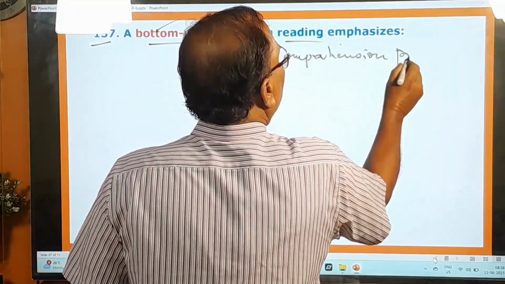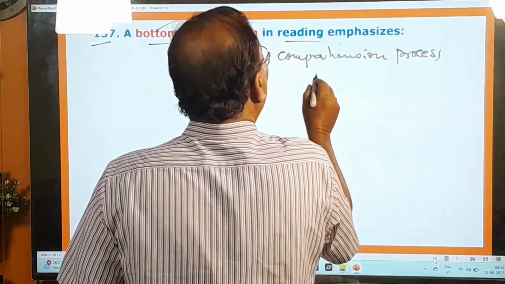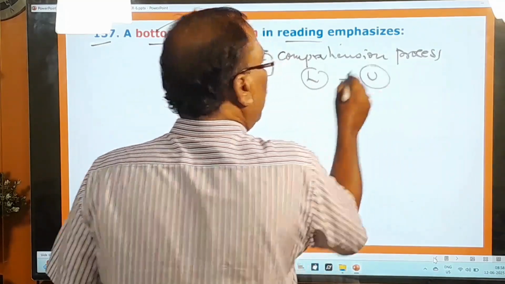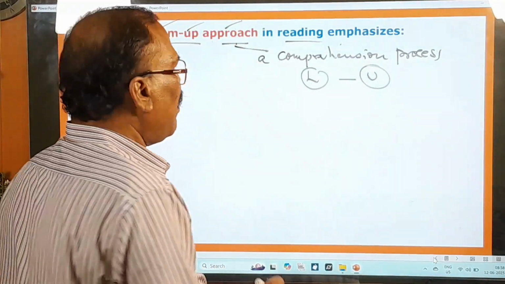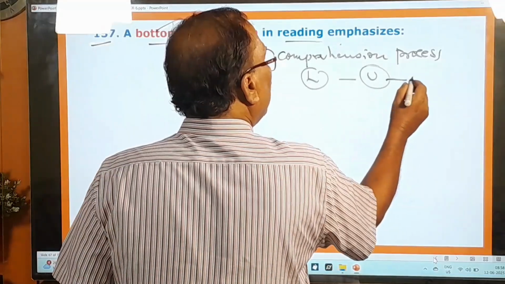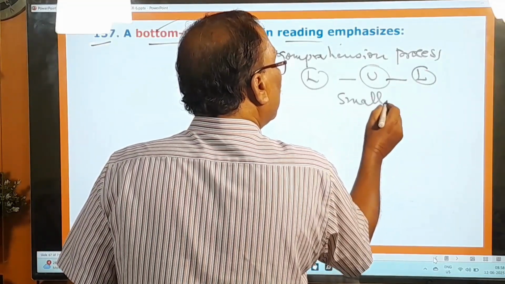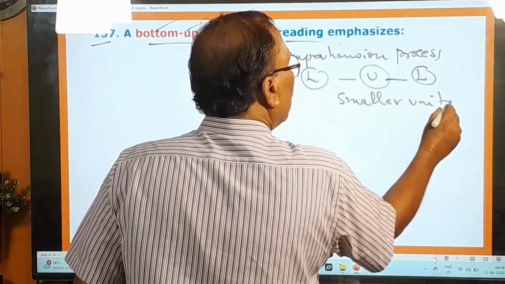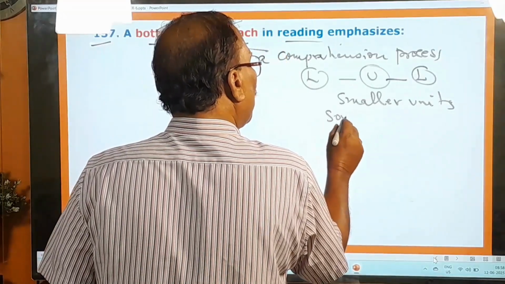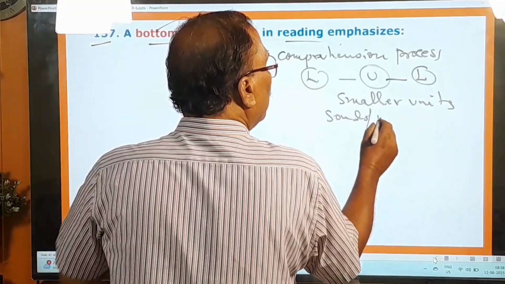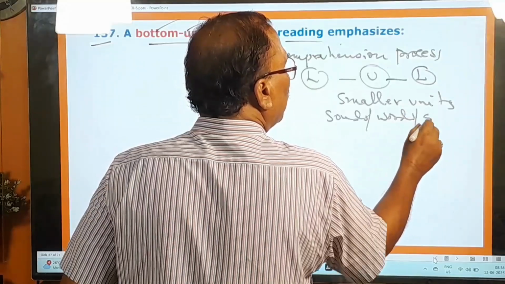Simple comprehension process where the learners build understanding from smaller units, like sounds, words, grammar, etc.